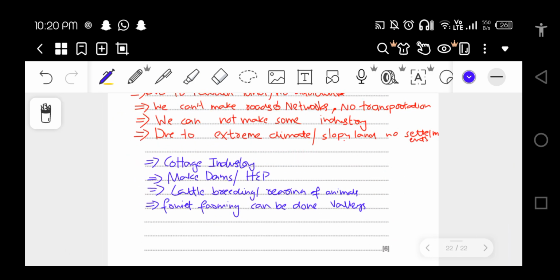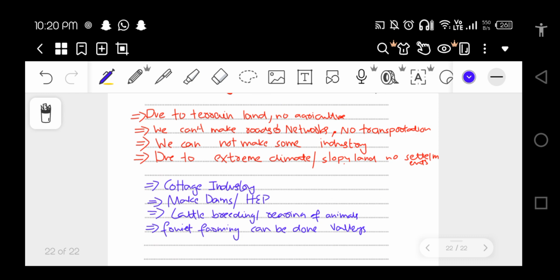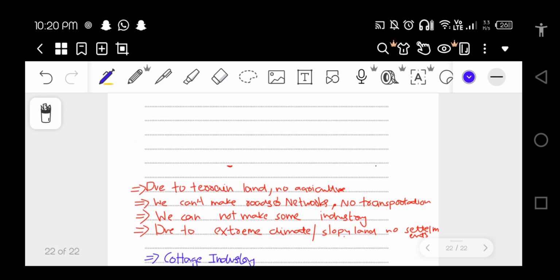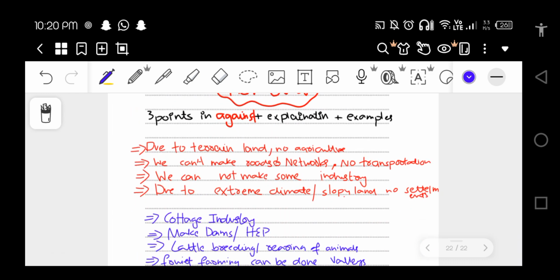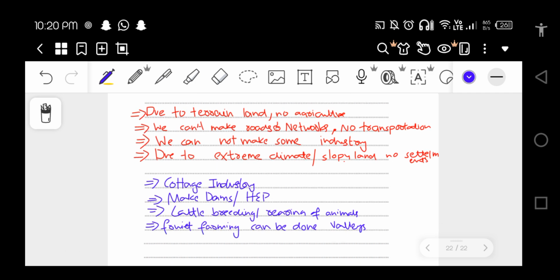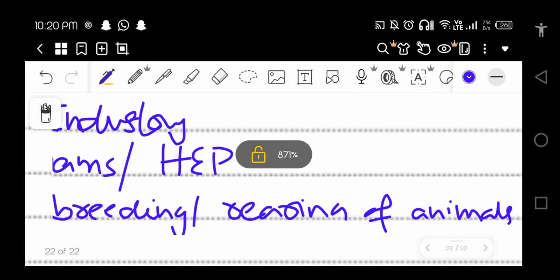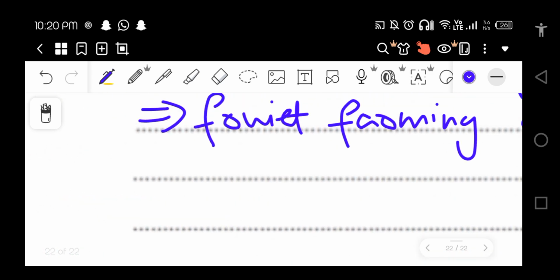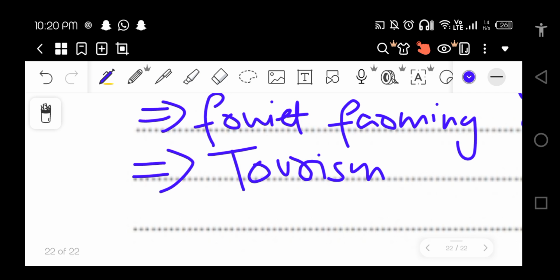You can just choose three from each, and you have to write a proper answer. Just make sure to write continuously. If you want to make two paragraphs you can, just don't make more than two paragraphs. And at last you have to give a judgment, right? In my opinion, most of the human activities are limited in the northern mountains, but on the other side there are many more activities which can be promoted. Oh yeah, I forgot the tourism industry, because Pakistan's northern areas are so beautiful. They promote the tourism industry, and you can add any point you want after that.